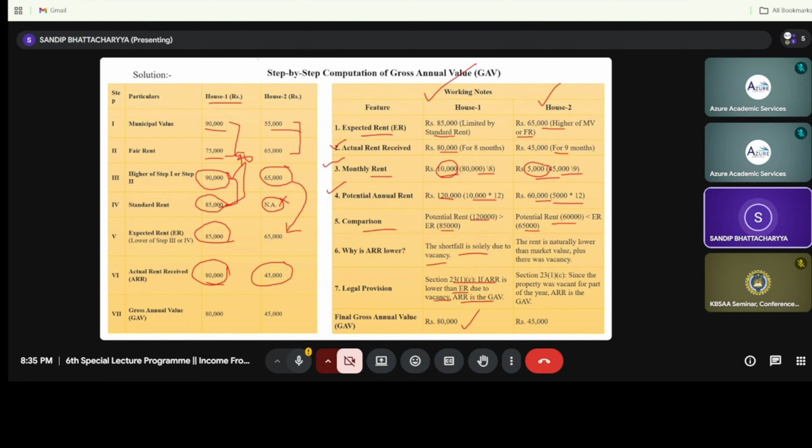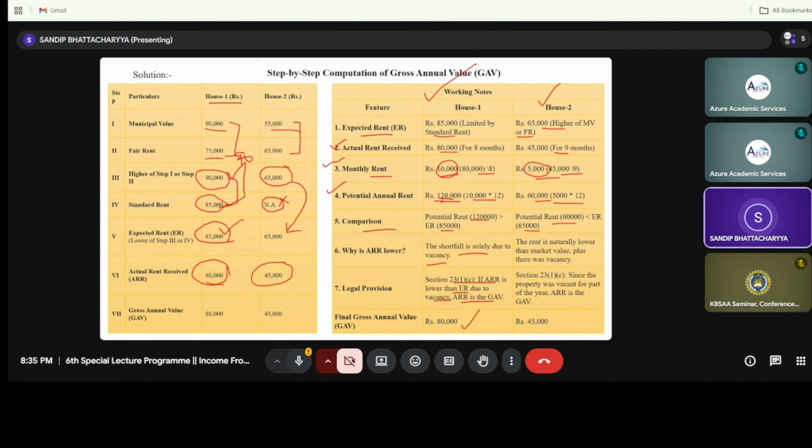I repeat this calculation once again. Our expected rent is 85,000, right? And our potential, that is annual realizable rent, is 1 lakh 20,000. So 1 lakh 20 and 85, whichever is higher, that is rupees 1 lakh 20,000. From this you need to deduct the vacancy period.